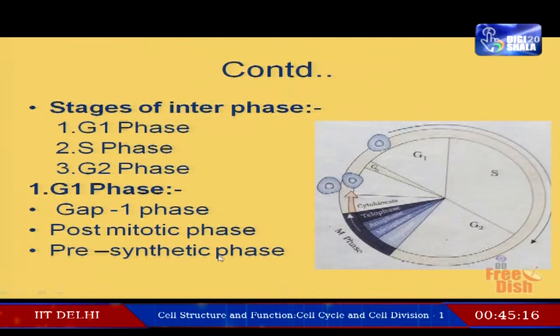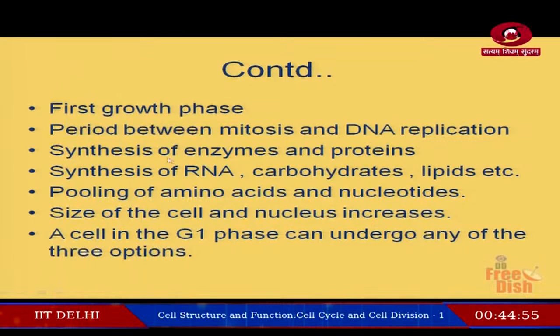So, this G1 phase, that is known as pre-synthetic phase. So, synthetic S refers to synthetic phase. So, before that synthetic phase it happens, so it is known as pre, means before, pre-synthetic phase. It is also known as growth phase, G1 phase, G for growth, 1 first.